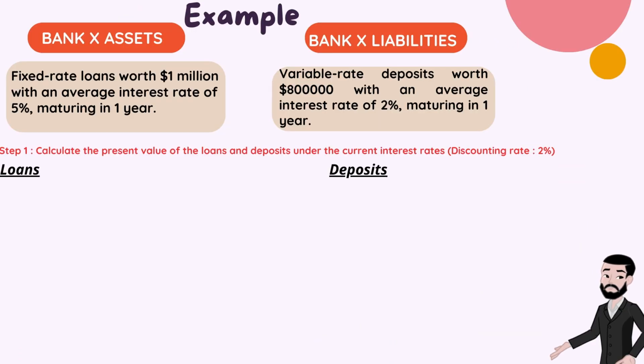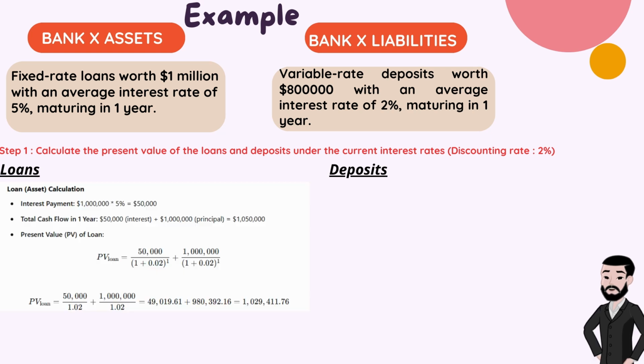Let's break this down with a numerical example. Suppose we have Bank X with the following balance sheet items. A fixed-rate loan worth $1 million with an interest rate of 5%, maturing in 1 year. A variable rate deposit worth $800,000 with an interest rate of 2%, maturing in 1 year. We will calculate the present value of both the loan and the deposit under the current interest rates, and then see how these values change with a 1% increase in interest rates.